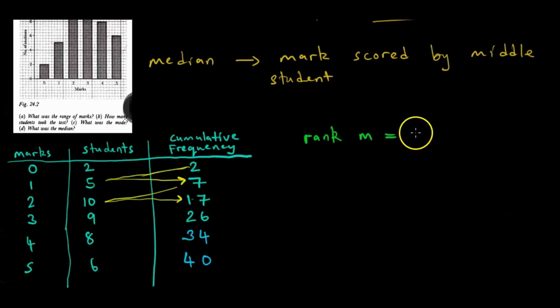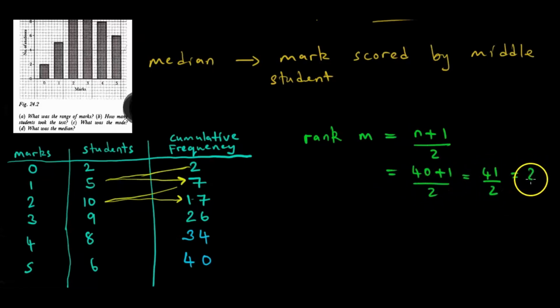So the rank of the median is equal to n plus 1 over 2. This n represents all the students, so 40 plus 1 over 2, which is 41 over 2, which is 20 and a half. 20 and a half means student number 20 and student number 21, in order. Of course we don't have position 20 and a half of a student. We cannot have a fraction of a student.